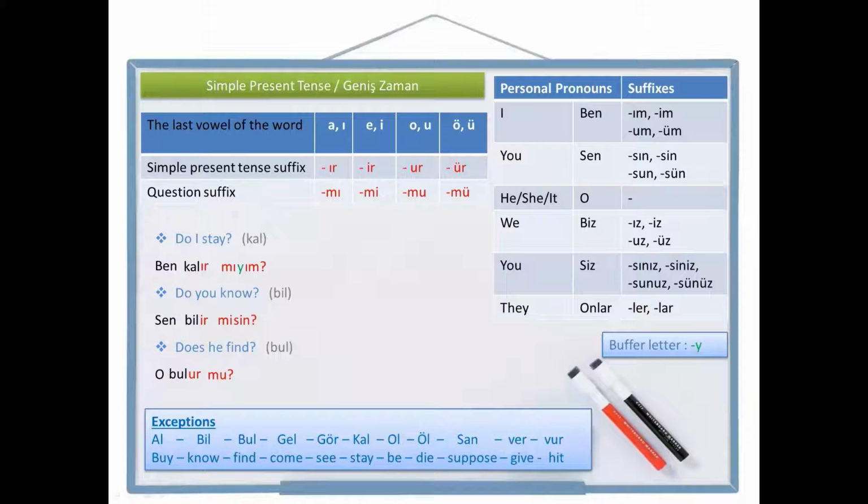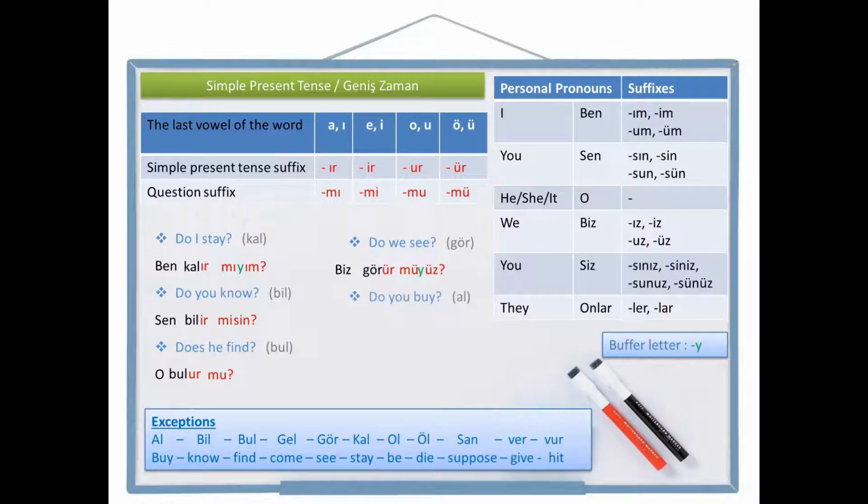Let's make some plural ones. Do we see? See is gör in Turkish. Let's write we see first. We, biz. See, gör. Simple present tense suffix, görür. Now let's write the question suffix, mü, and the personal pronoun suffix to the end, üz. Two vowels cannot be together, so I need a buffer letter here. Ye. Biz görür müyüz? Do we see? Biz görür müyüz?